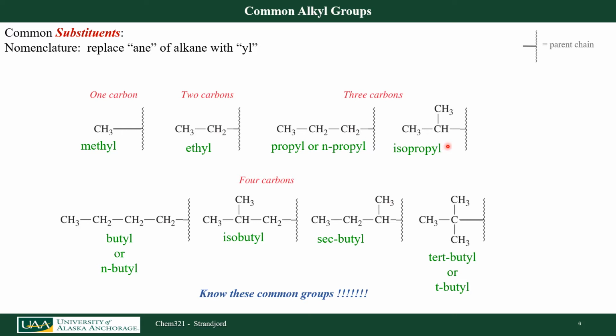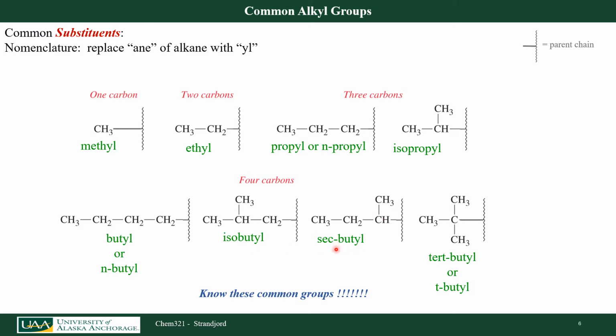If I have the isopropyl group here, 3 carbons branched right at this first carbon, I could also have a 4 carbon substituent, which I call butyl. A 4 carbon substituent that's branched at the second carbon here is isobutyl. I also could have a branched butyl that is slightly different. Instead of branching at the second carbon away from the parent chain, I branch at the first carbon. This one is sec-butyl.